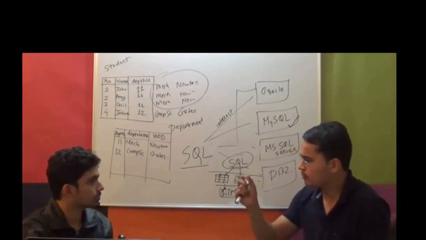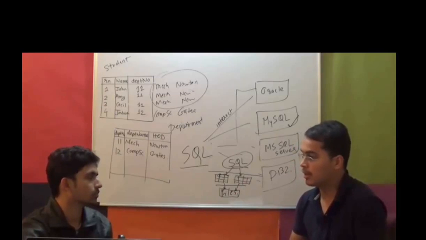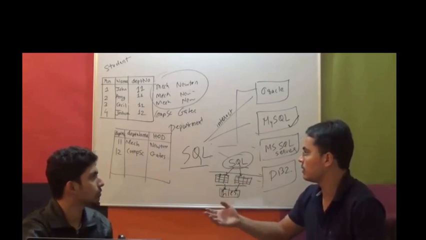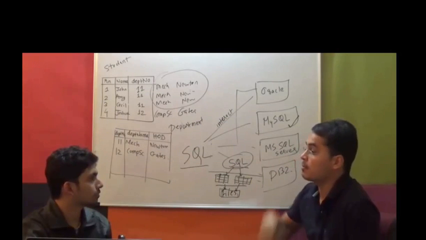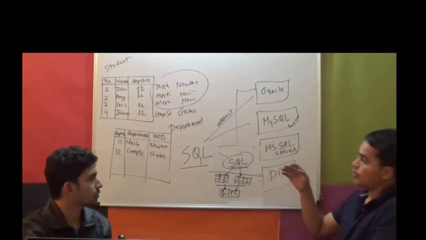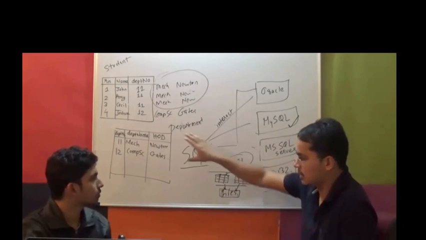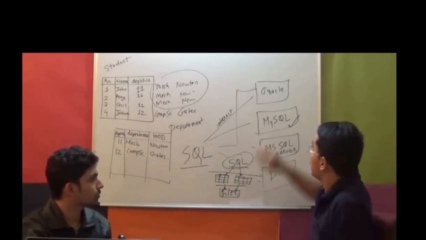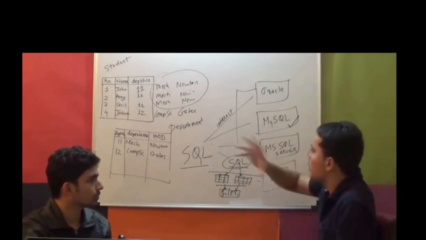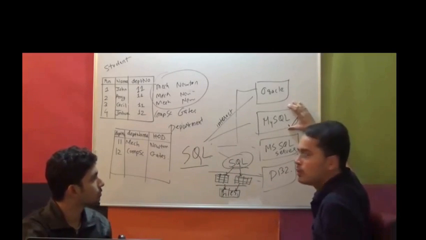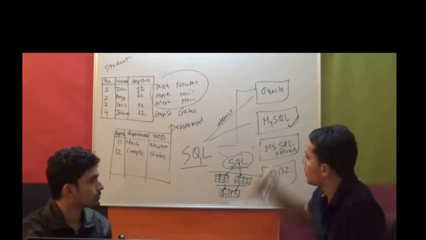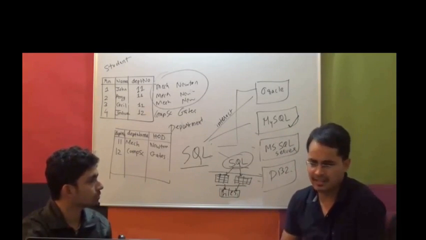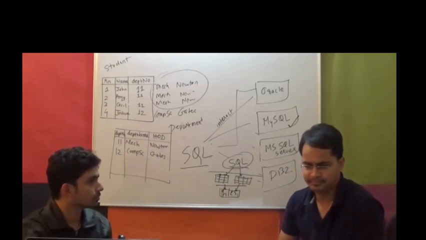Then there are a few more differences. For renaming a table, suppose you have created a department table and you want to rename it to departments, the SQL query for that renaming operation has to be written a bit differently in Oracle than in MySQL. So these are little differences between vendors, but they are really minor.